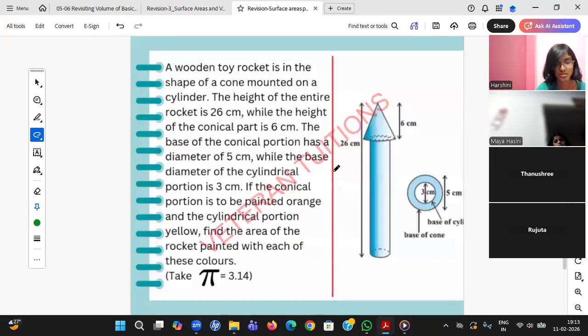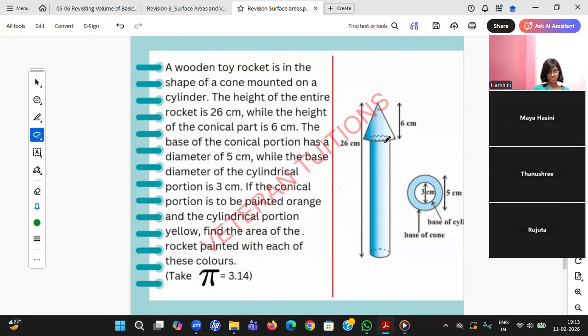Yeah, so student, this question also got repeated many times. I asked you, don't overlook the question that is repeated and easy. Okay, students, so this is the wooden toy rocket in the shape of a cone mounted on a cylinder. The height of the entire rocket is, you see, entire rocket, you don't do it, just observe the things. I'll ask some questions.